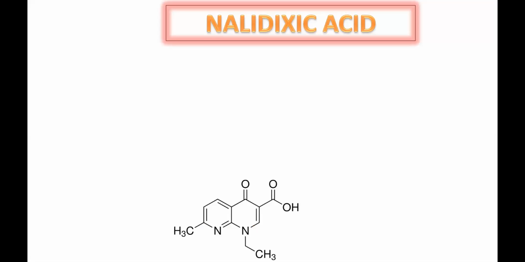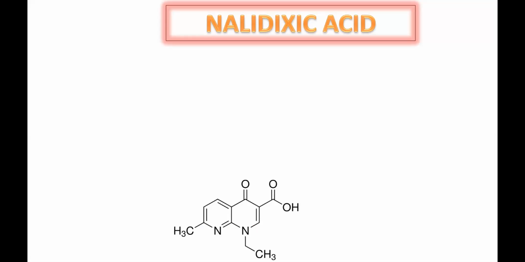So what is this nalidixic acid? It's an example of 1,8-naphthyridine. So let's draw the basic structure.